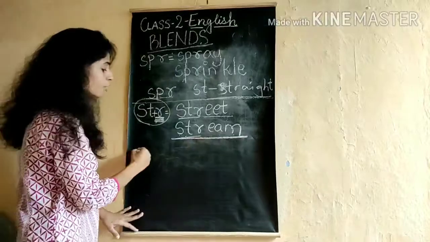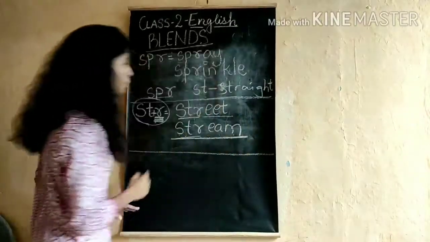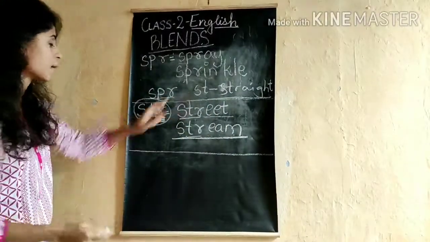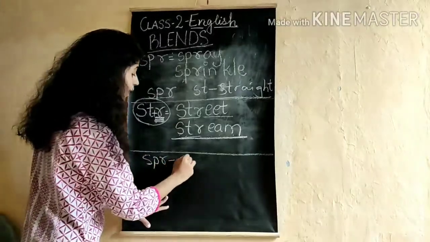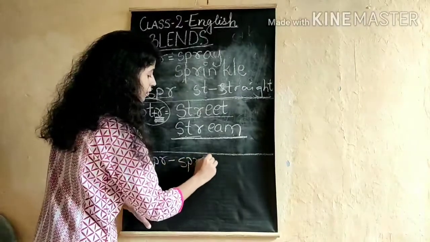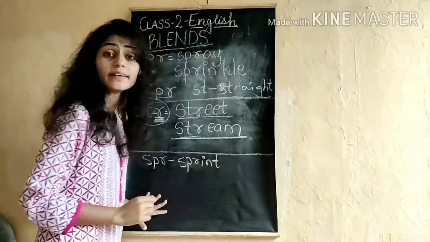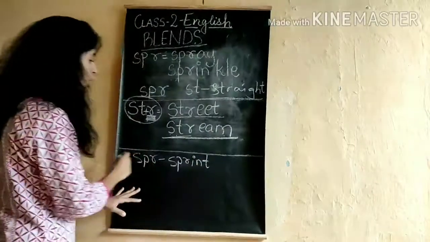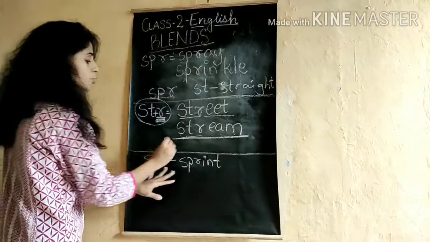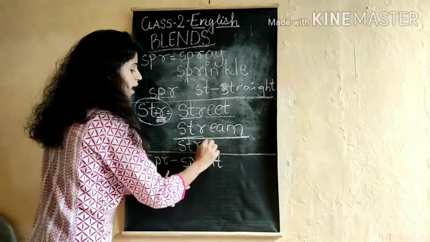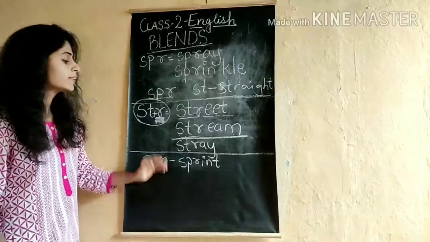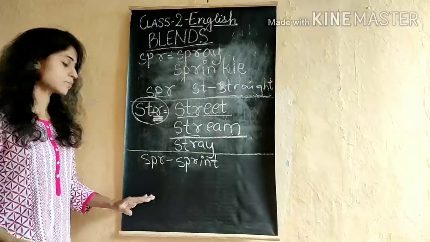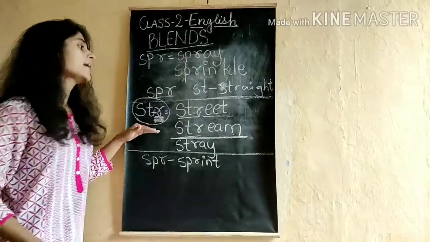So we have already seen this. For example, if you want one more example of SPR, you can take sprint. If you want an example of STR, you can take stray, like there are stray dogs. These are 2 to 3 examples of SPR and STR.